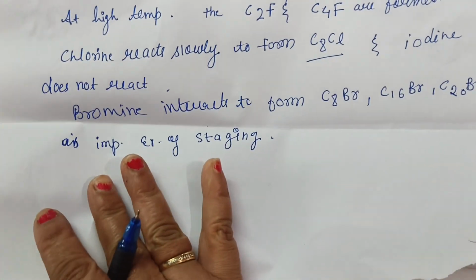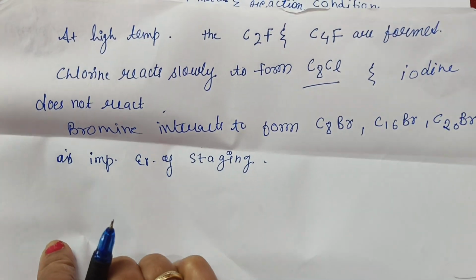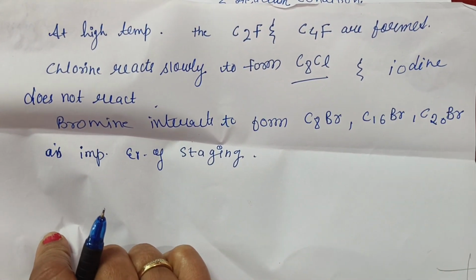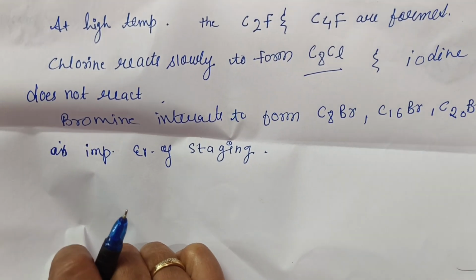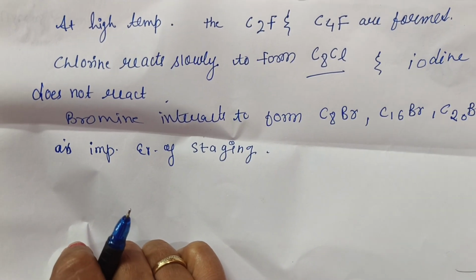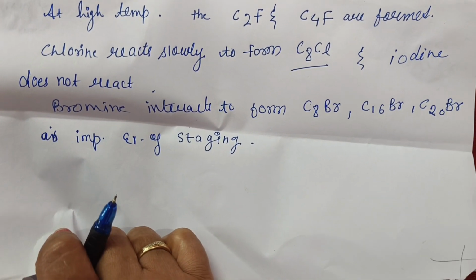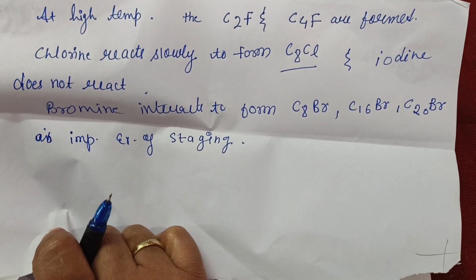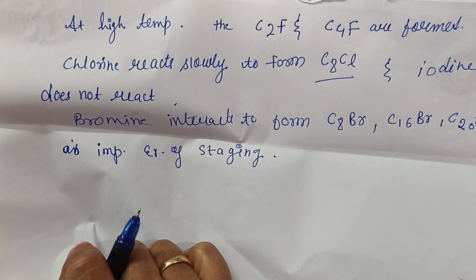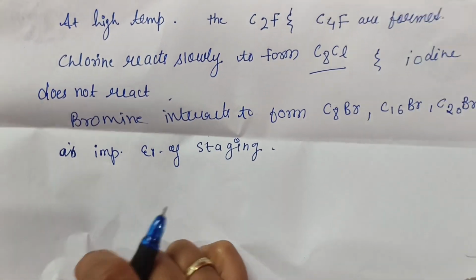And the graphite will also have compounds with bromine and chlorine. What is written is that at high temperature fluorine will form C2F and C4F type compounds, and chlorine will also react to form C8Cl, and iodine does not react. Bromine will interact with the graphite to form C8Br, C16Br, C20Br, and these are important examples of stacking.